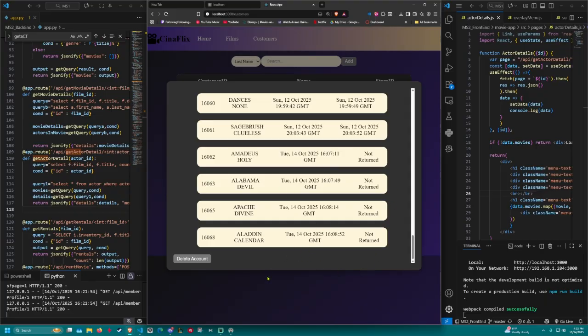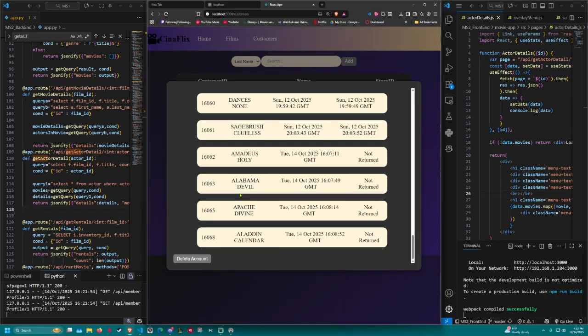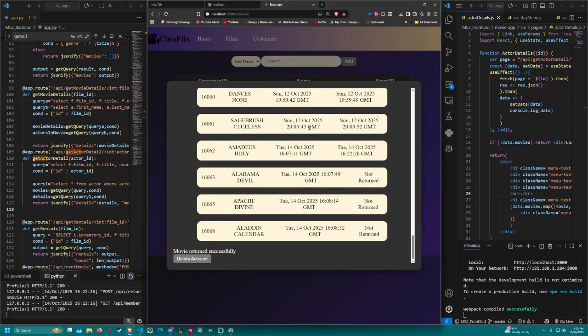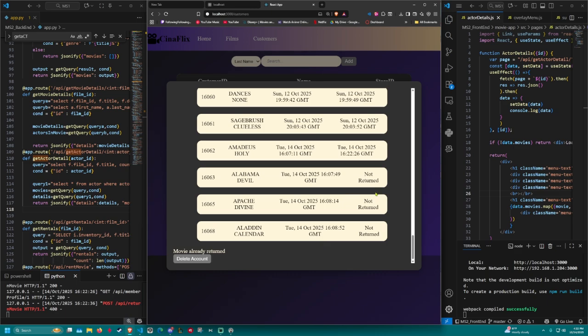And then moving on to the final feature, as a user, I want to be able to indicate that a customer has returned a rented movie. So how do we do this? Well, if we just select on this, it'll prompt us with a confirm to return. And then if we just press confirm, it'll say movie successfully returned, and it'll update it here. But let's say that we try to return a movie that's already been returned. Confirm the return. It won't change anything. It'll just say movie already returned down here. And then, if I clicked it by accident, and I don't actually want to return this movie, I can just press cancel and it won't do anything.